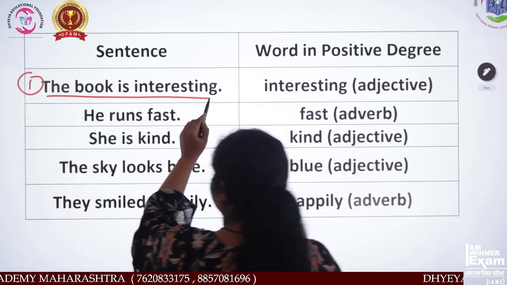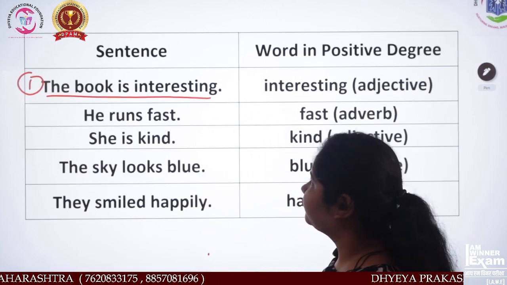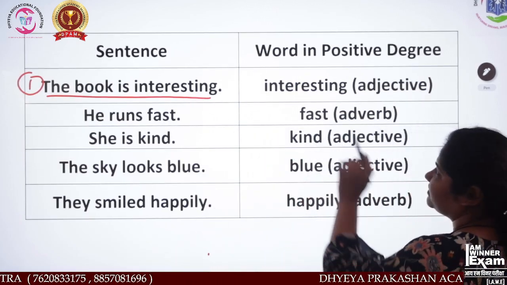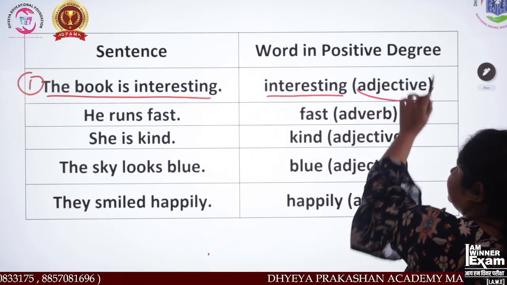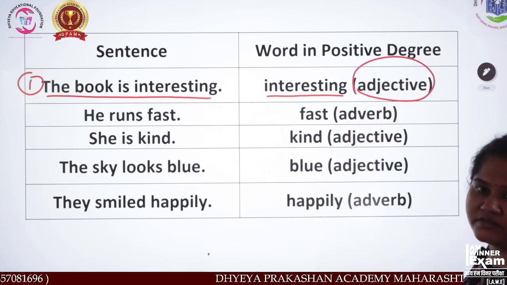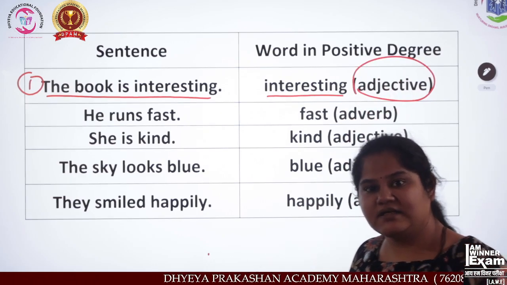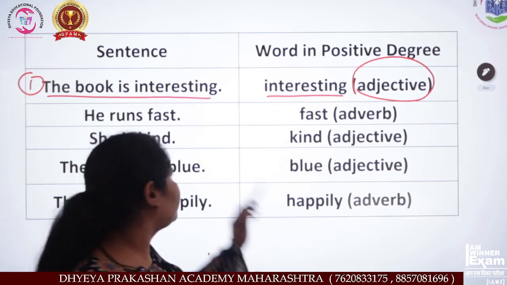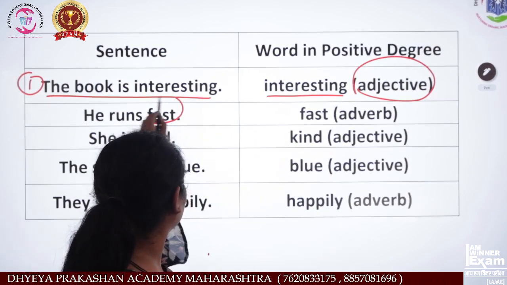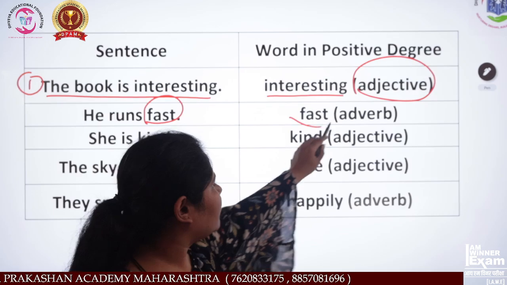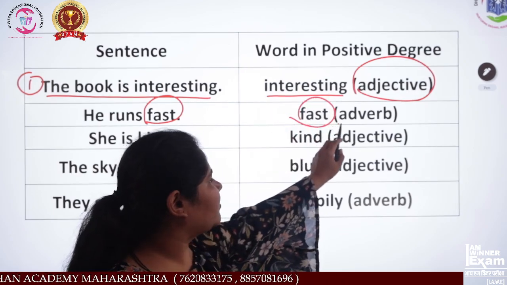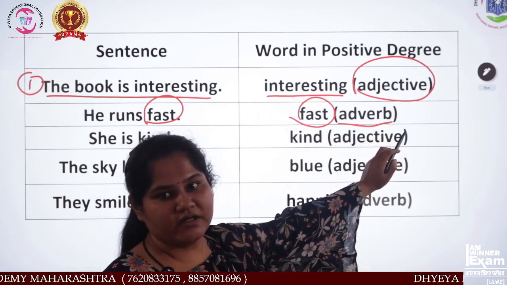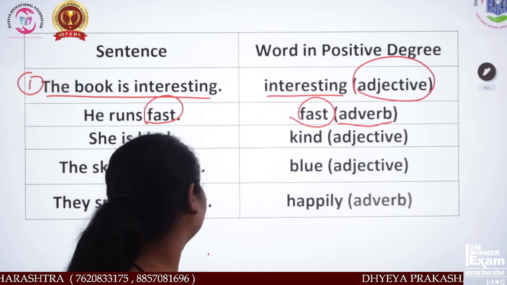Number one sentence: the book is interesting. Interesting is an adjective. He runs fast. Over here, fast is an adverb.